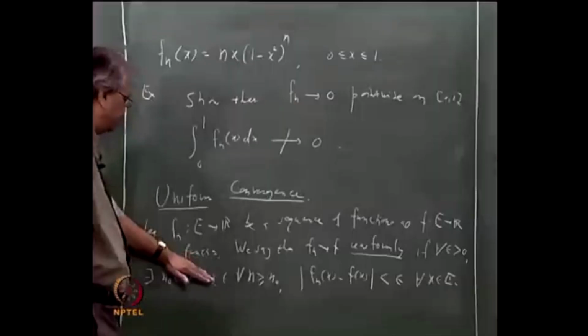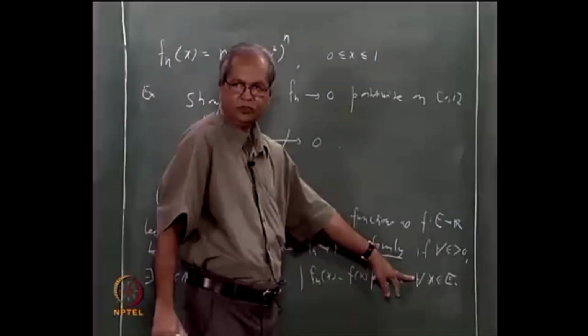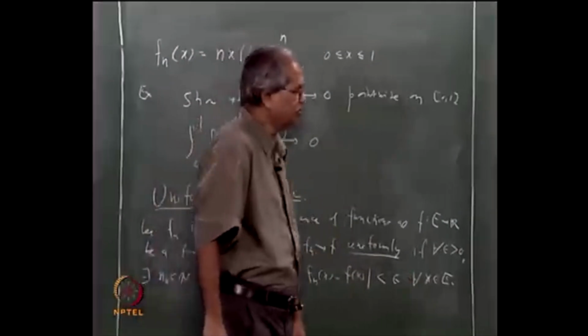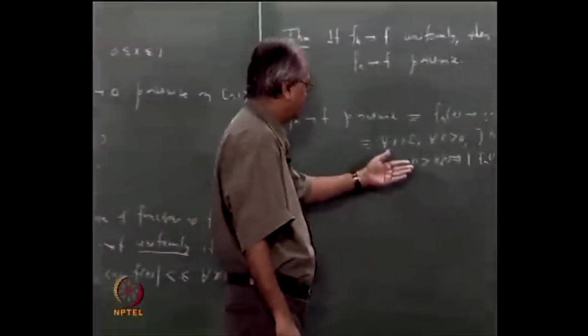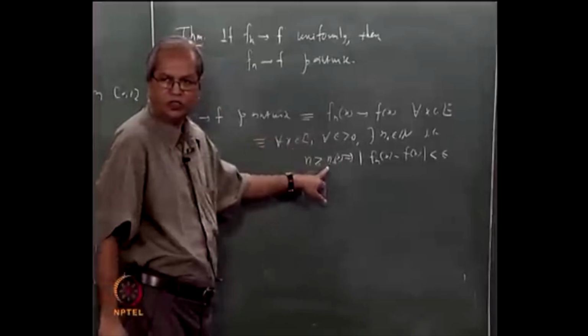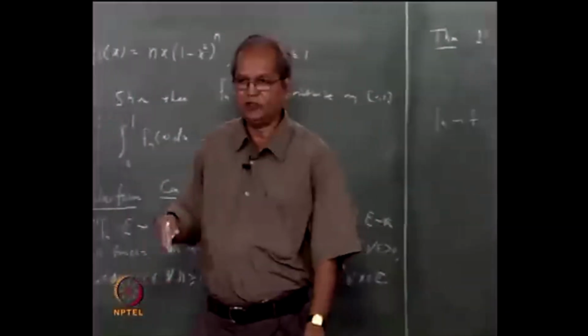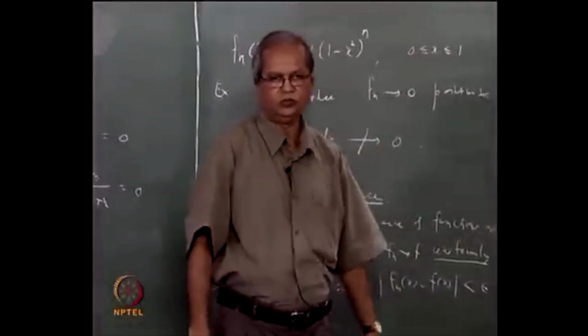Given epsilon, you should be able to find n0 such that whatever we are saying happens for every x in E. In pointwise convergence, given x, you will have some n0 which depends on that x. If you take different x, you will get different values of n0.